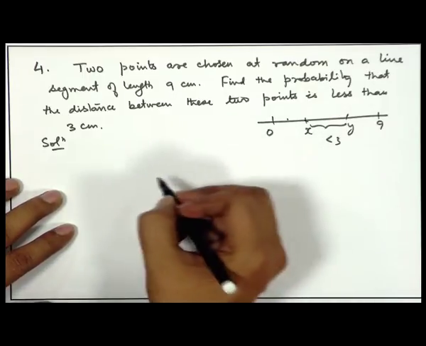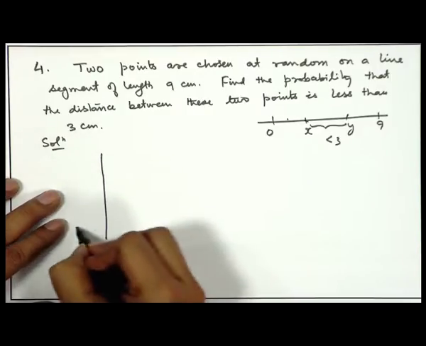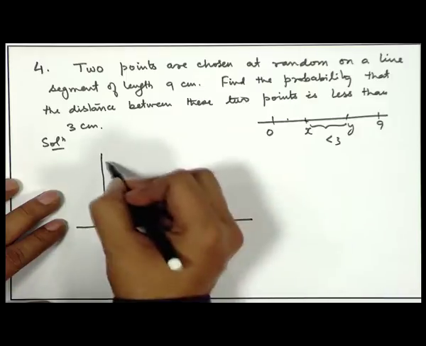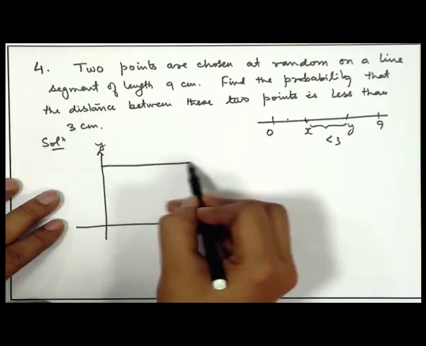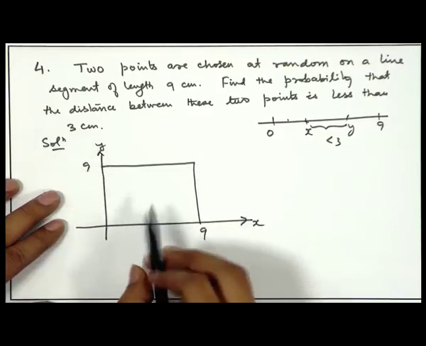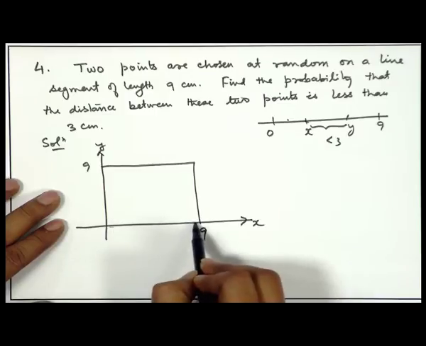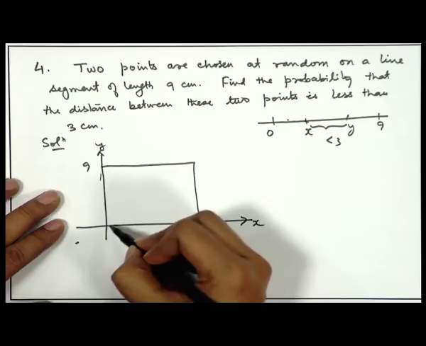So, a better way of looking at it can be, we can plot it in a 2-dimensional plane, and suppose this is x axis, this is y axis, and we consider a square of size 9. That means, on this side you have 9, 9 on this side also, and this is the line.